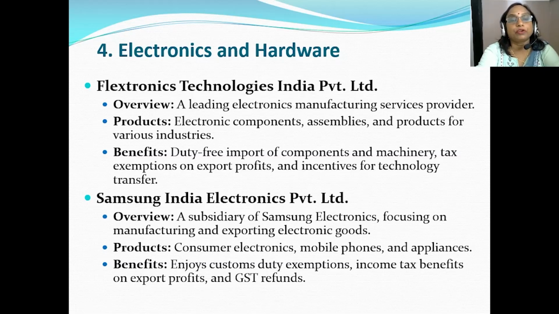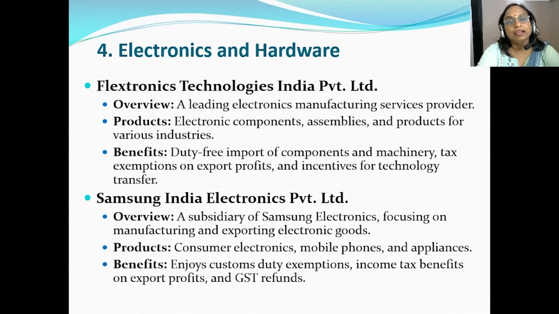It deals into the products such as electronic components, assemblies, and products for various industries. The benefits which are enjoyed by this company include duty-free import for components and machinery, tax exemptions on export profits, and the incentives for the technology transfers.